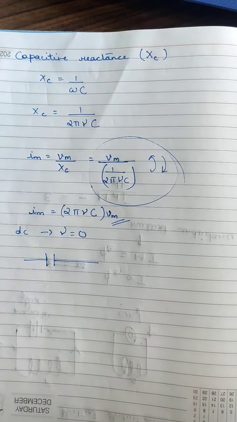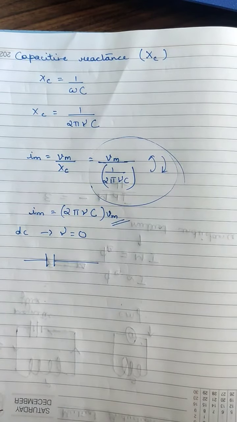But for AC current, the capacitive reactance has some finite value and there is some finite frequency, therefore current flows through the capacitor in AC and no current flows in DC.